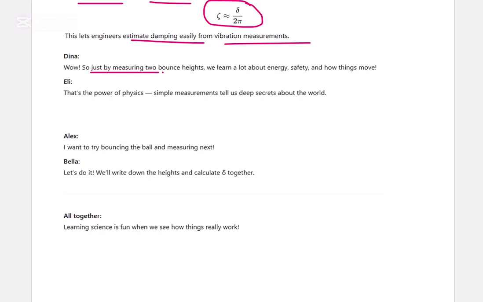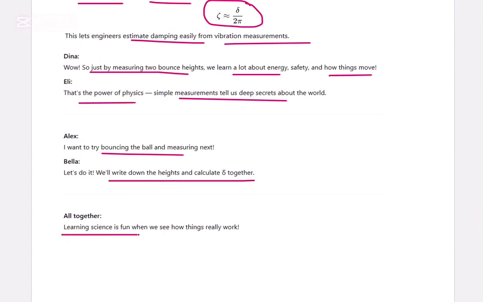So by just measuring two bounce heights, we learn a lot about energy, safety, and how things move. That's the power of physics. Simple measurements tell us deep secrets about the world. I want to try bouncing the ball and measuring the heights. Let's do it. We will write down the heights and calculate delta together. Learning science is fun when we see how things really work.